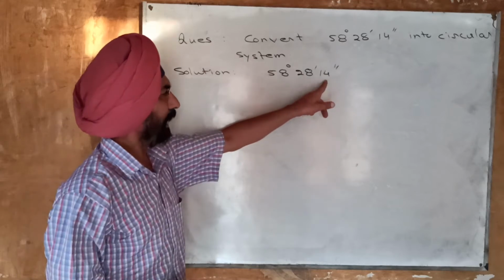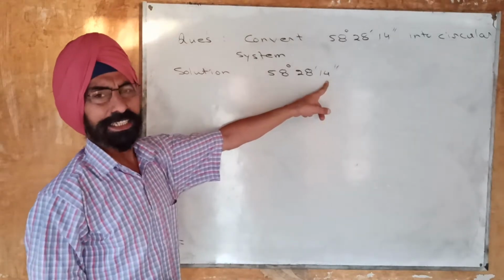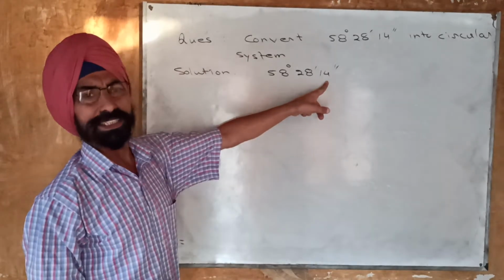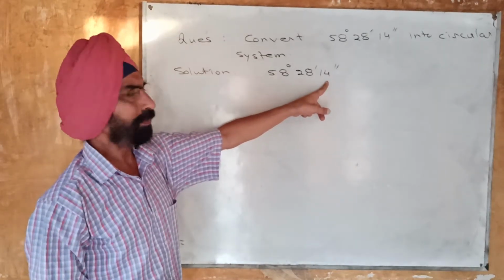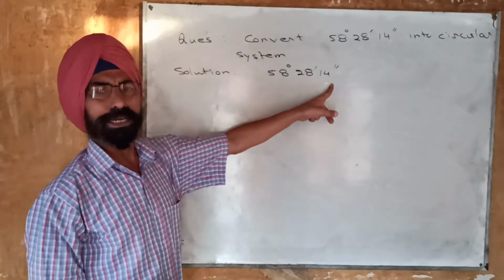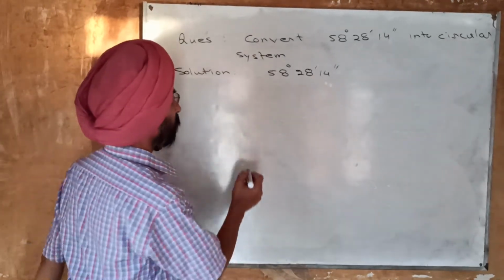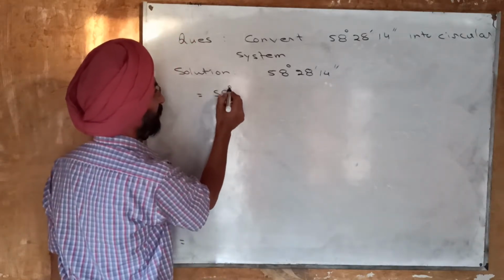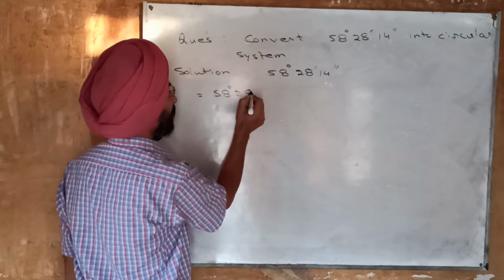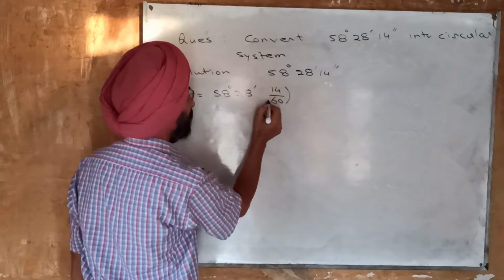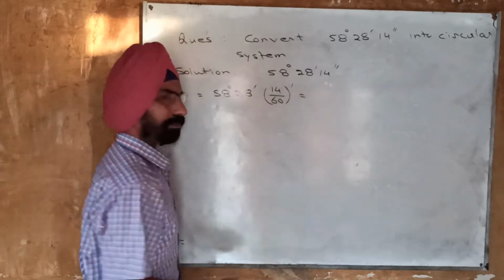So first of all, I will convert these seconds into minutes, and we know that in 1 minute there are 60 seconds in sexagesimal system, and 14 seconds therefore will be converted into minutes by dividing it by 60. So what we will get? We will get 58 degree, 28 minutes, 14 divided by 60 minutes.